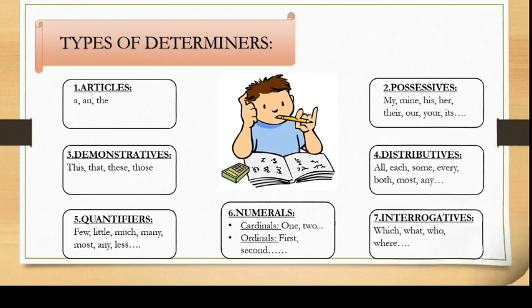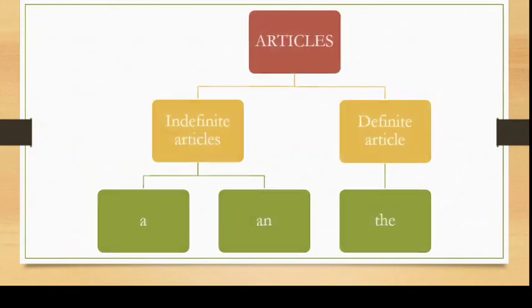So, let's see. First type was articles. There are 2 types of articles. Indefinite articles and definite articles. Indefinite articles include a and an, whereas definite articles include the. And in today's session, we'll be covering only indefinite articles. Definite article we'll be covering in the next video.